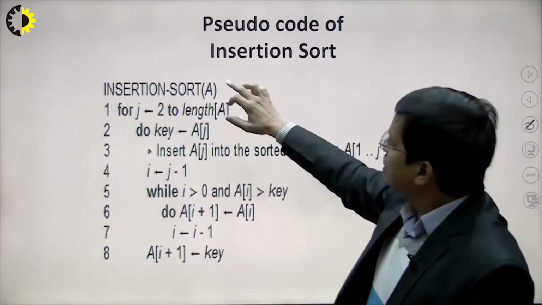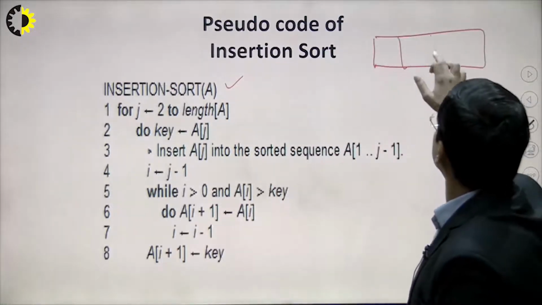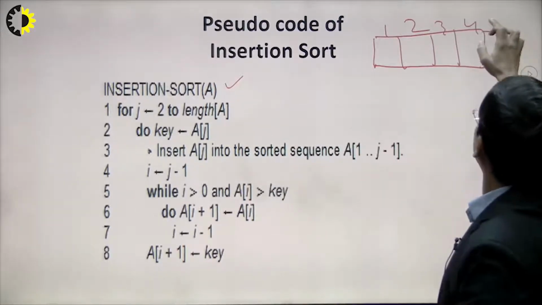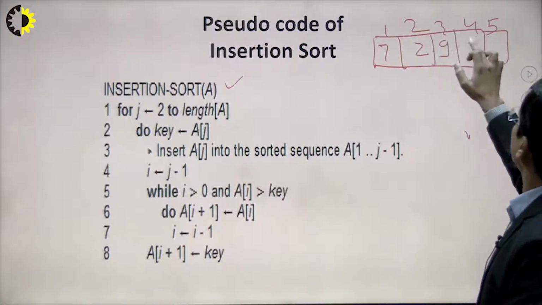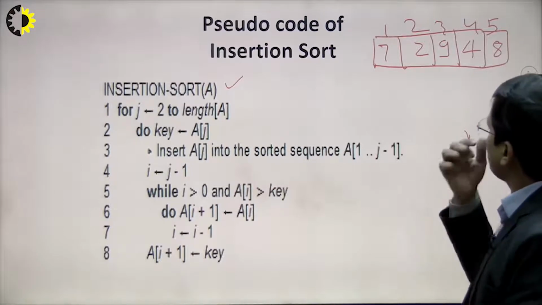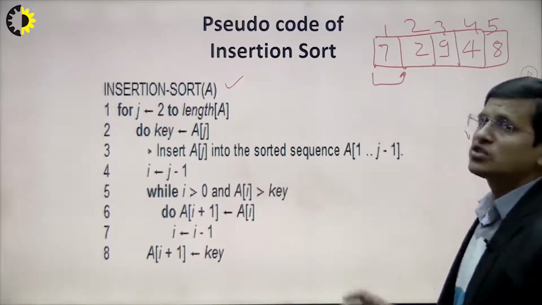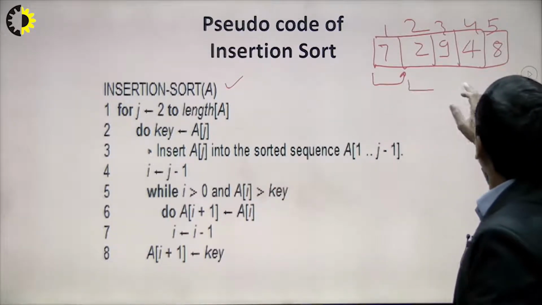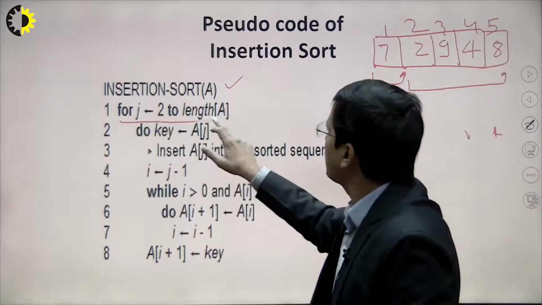So now here is the insertion sort. Suppose we have 5 elements, let's say 7, 2, 9, 4, and 8. What exactly are we trying to do? We assume that the first element is sorted, so we require the loop from the second to the fifth element. That's why the first loop starts from here.